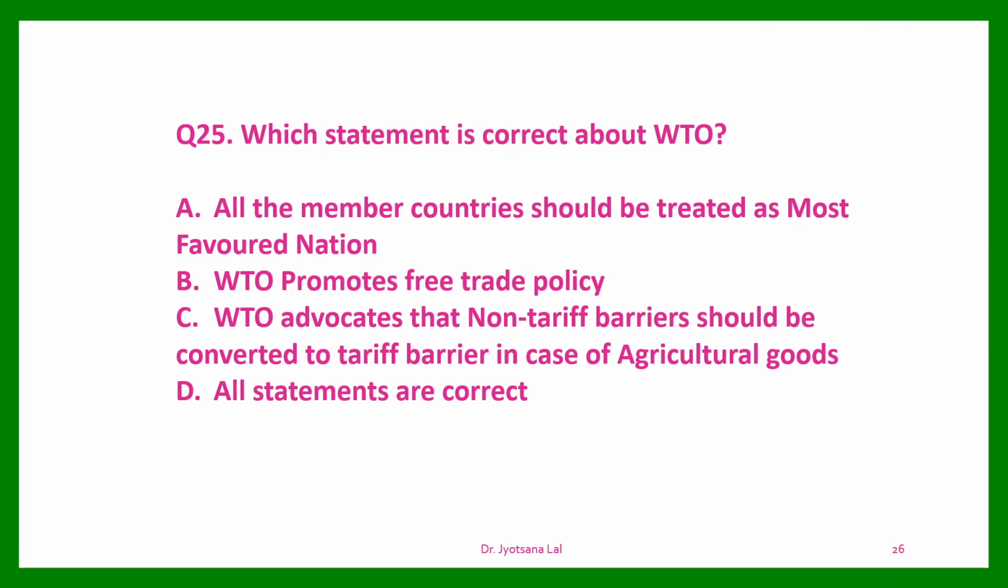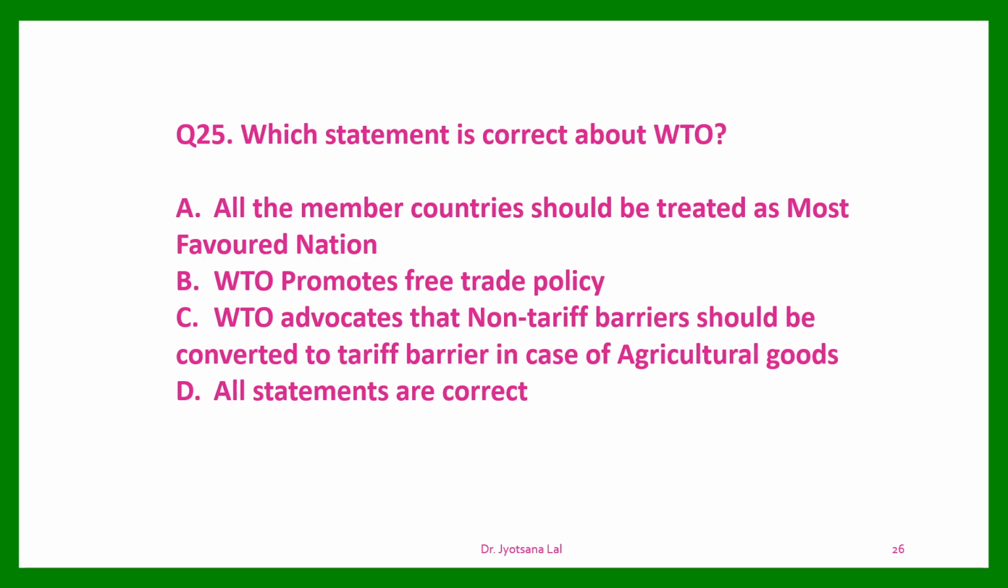And the last question, question number 25. Which statement is correct about WTO? All these statements are related to WTO only. Option A, all the member countries should be treated as most favored nation. Yes, this is a correct statement. This is one of the important principles of WTO that is based on non-discrimination. WTO promotes non-discrimination and it assures that all the member countries should be treated equally. There should be no discrimination and that is known as most favored nation.